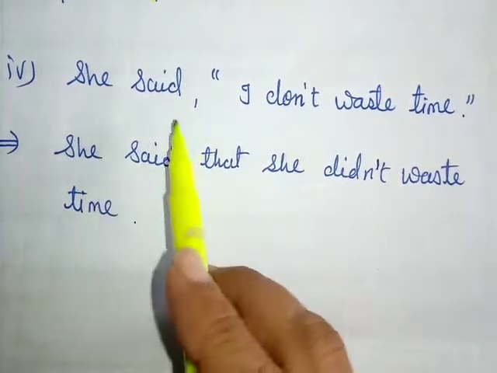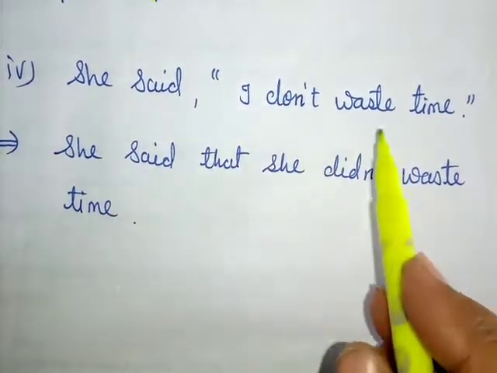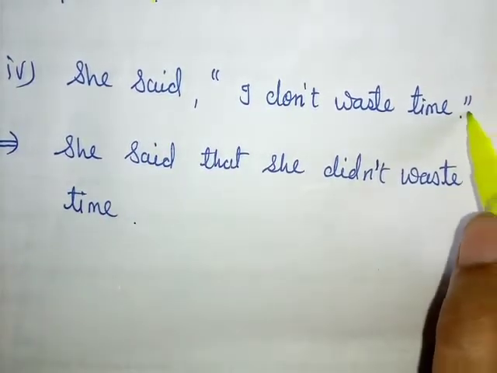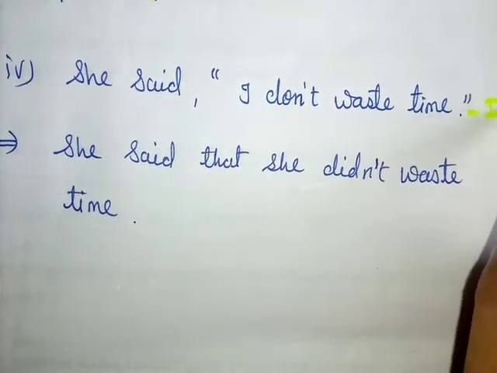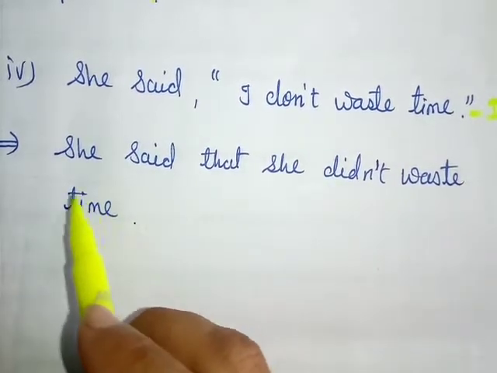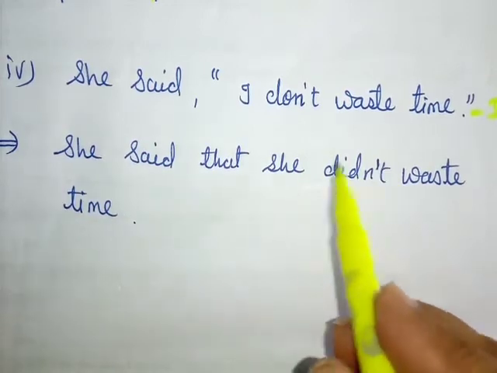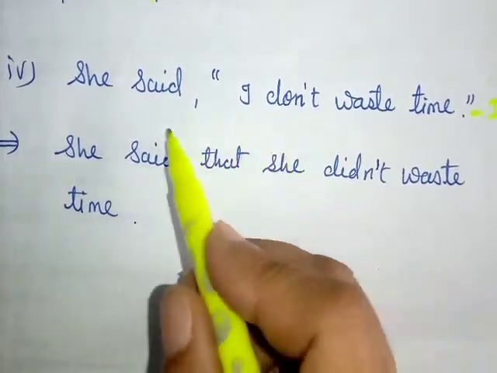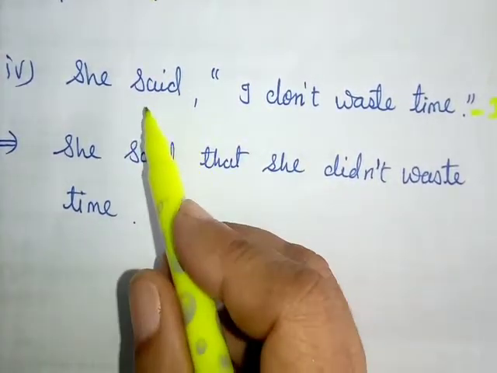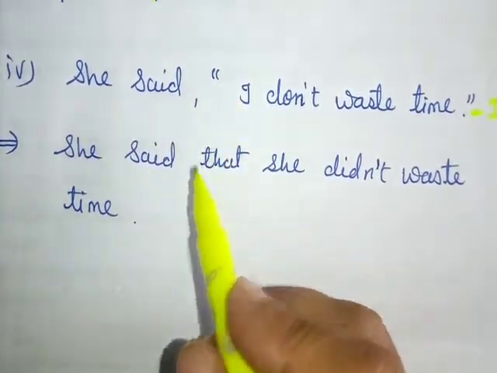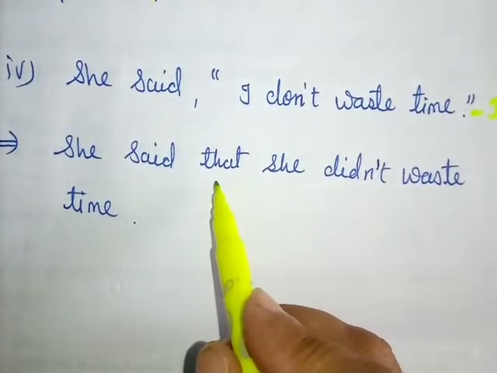So: She said, "I don't waste time." This sentence is in direct narration. When we change it, it will change into: she said that she didn't waste time. Look at it here. Here we have this rule. You understood how to change the reported speech: the verb said remains, the inverted commas are removed, and in place of them we will add that.